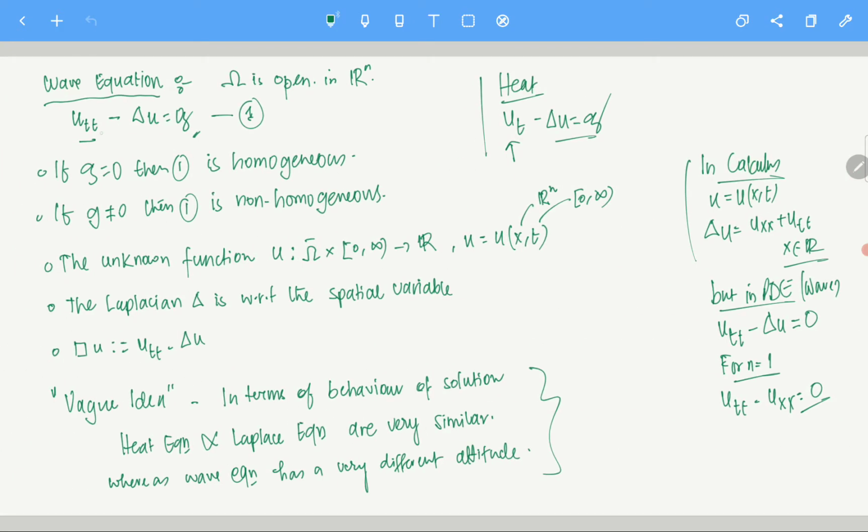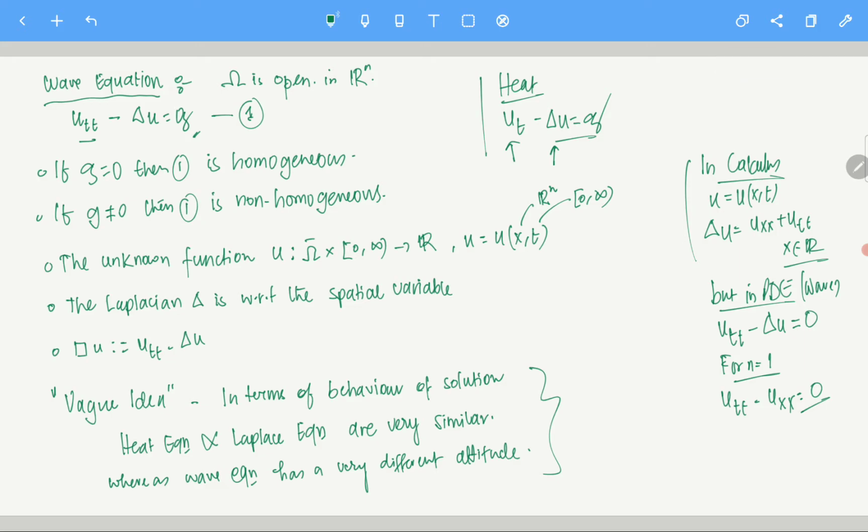The thing is u_tt plus u_xx, so u_xx plus u_yy equals some function. The higher order term is u_xx plus u_yy. Here also in heat, the higher order term is u_xx plus u_yy. Of course, there are lower order terms like u_t, but the higher order terms are this. So heat, wave, and Laplace equations have the same sort of higher order terms, so the behavior is kind of the same.